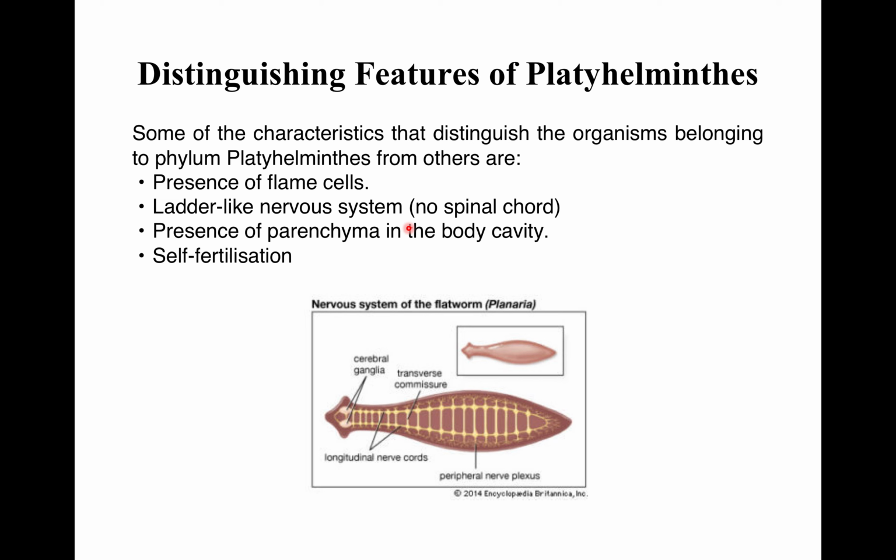First is the presence of flame cells. Then a ladder-like nervous system with a brain and two longitudinal nerve cords. The presence of parenchyma in the body cavity, and they show self-fertilization. Here you can see the example of the nervous system of a flatworm. There is also a ladder-like nervous system.